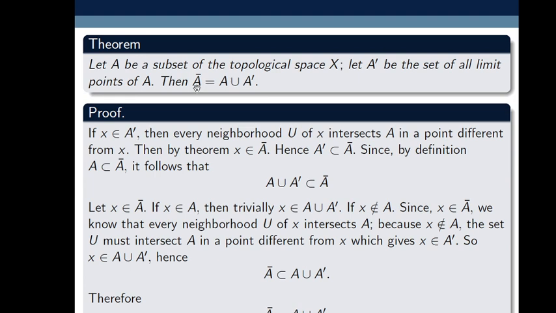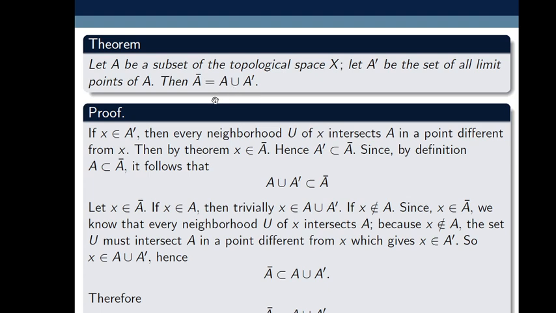Similarly, closure of R is equal to R union R, because the set of limit points of R is R itself. That's why closure of R is R. Also remember that the derived set of the set of irrational numbers is also the set of real numbers. That's why closure of the irrational numbers, say Q complement, is the set of real numbers.